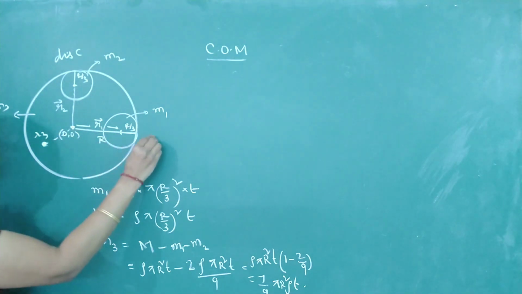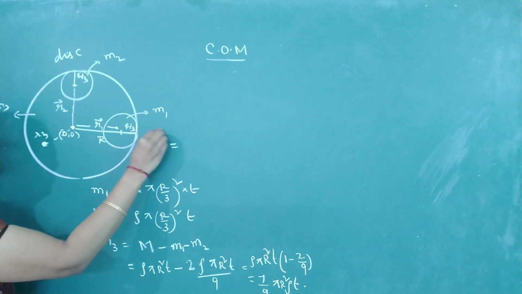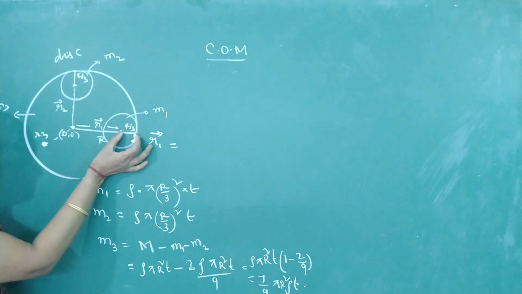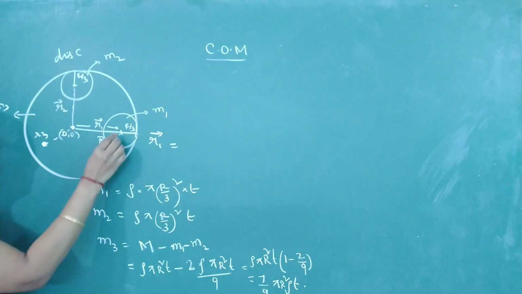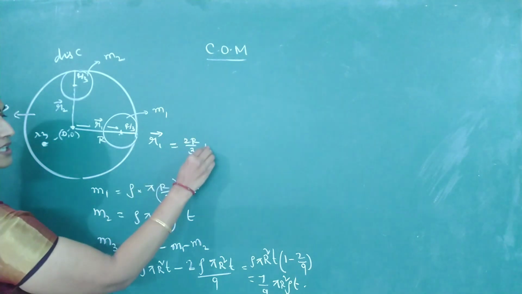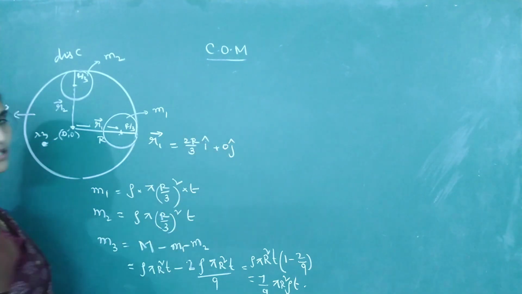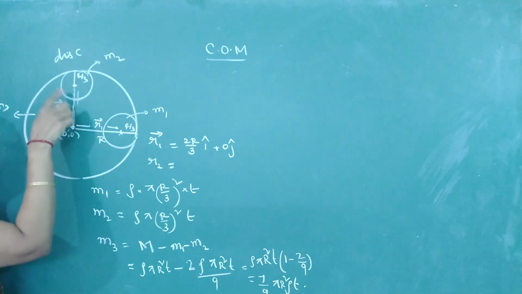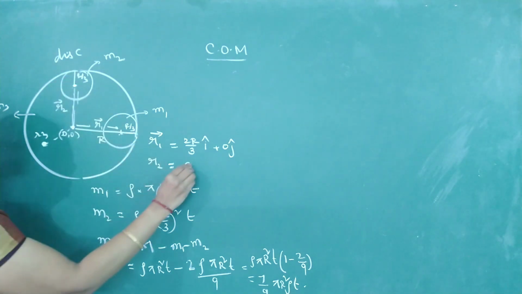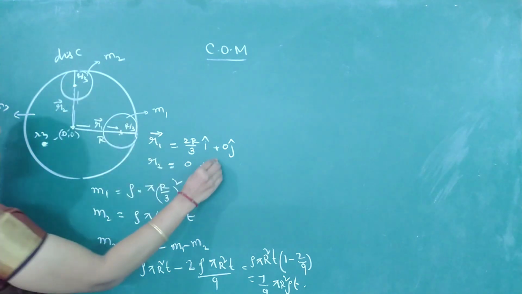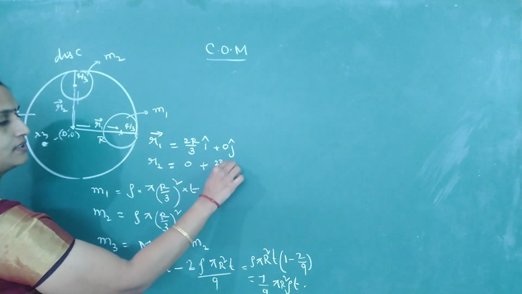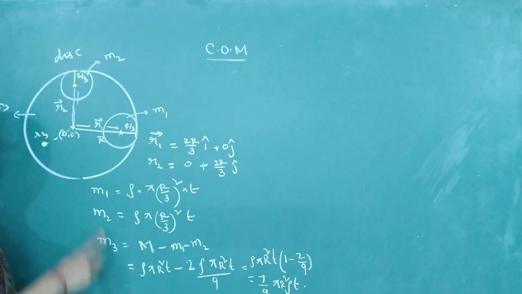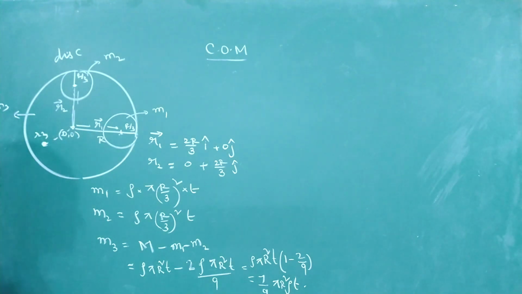Now I will write the vector form for r1 and r2. Tell me how to write the vector for r1. What is the coordinate here? If the total distance is r, this is r by 3, so this distance will be 2r by 3. So 2r by 3 is the x coordinate, and the y coordinate is 0. Similarly r2, tell me the coordinates, it's on the y axis. The x component is 0. The y component is at a distance 2r by 3, j cap. See, we have got r1 and r2 in vector form. We know m1, m2 as well as m3. We need to find the shift in center of mass, that is r3.